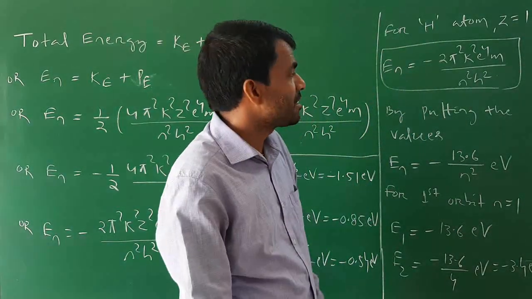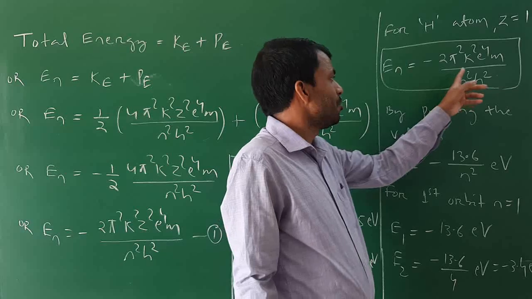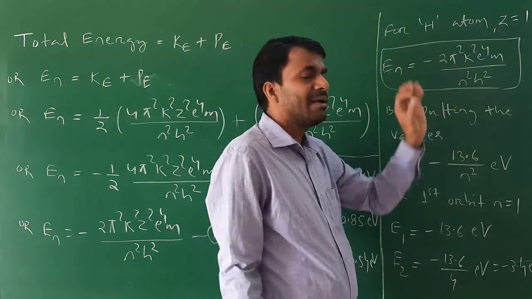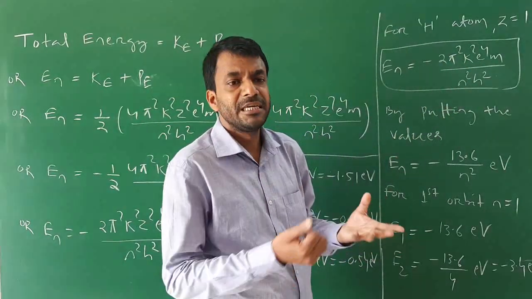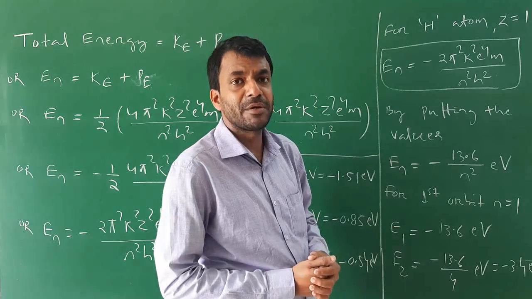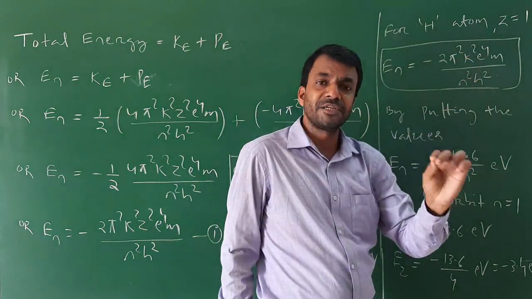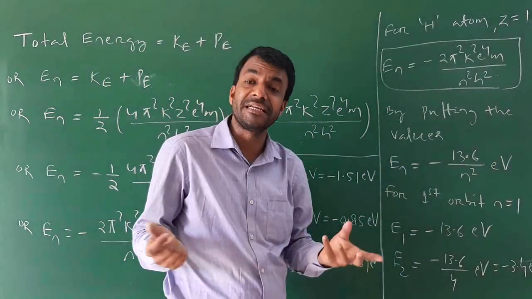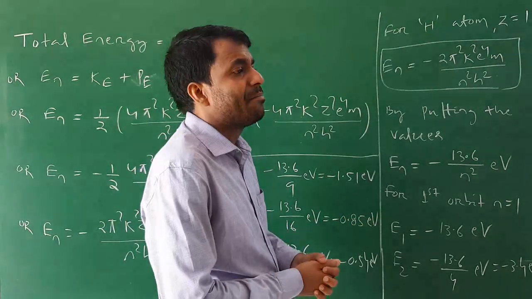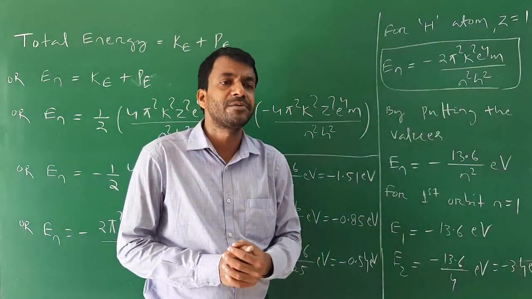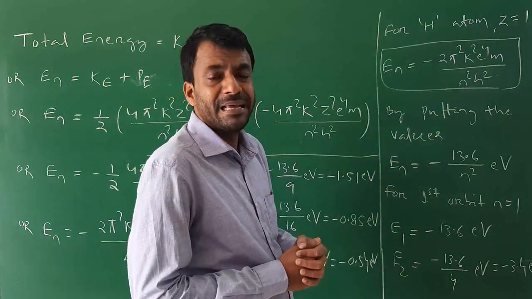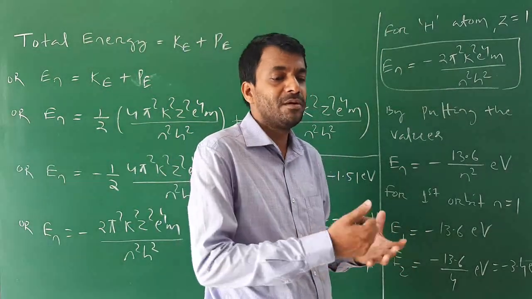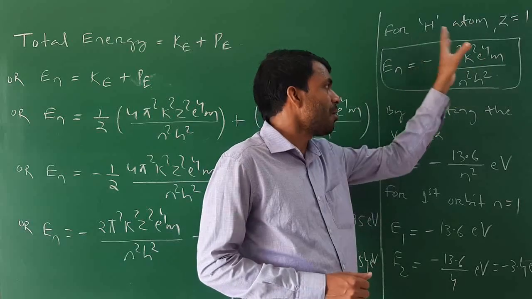Now by putting the values: in this formula 2 is a constant, pi is a constant, K is Coulomb's constant whose value is 9 into 10 to the power 9 newton meter square per coulomb square, e, the charge of the electron, is a constant whose value is 1.6 into 10 to the power minus 19 coulomb, m is the mass of the electron whose value is 9.1 into 10 to the power minus 31 kg, and h is Planck's constant whose value is 6.63 into 10 to the power minus 34 joule second. Now I will put all the values.